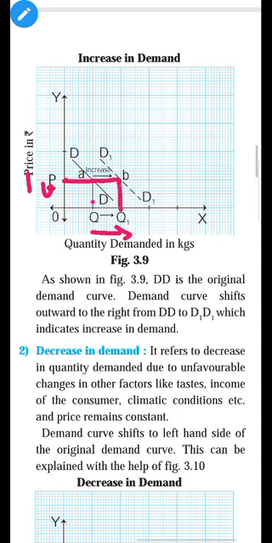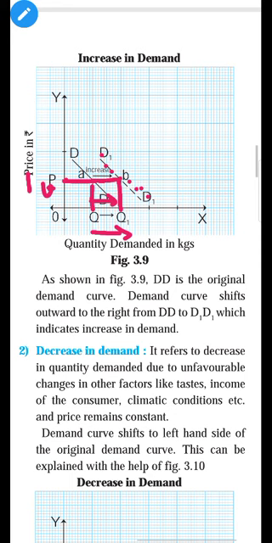As income increases, demand also increases at the same price, and therefore the demand curve shifts to the right hand side. You can see the dotted area. This is the new demand, D1. So when the demand shifts to the right hand side, it is called increase in demand.